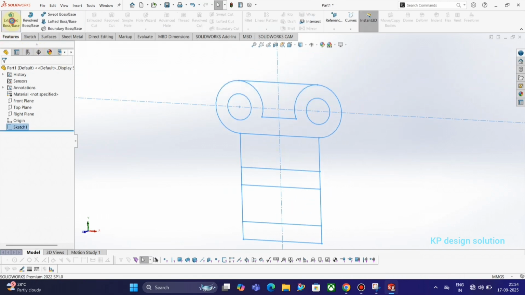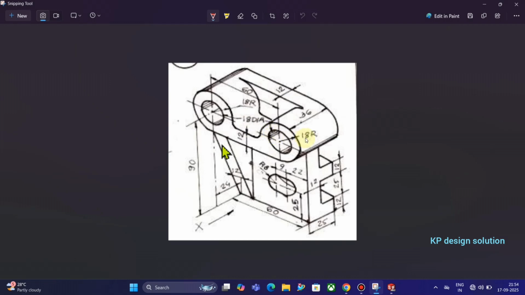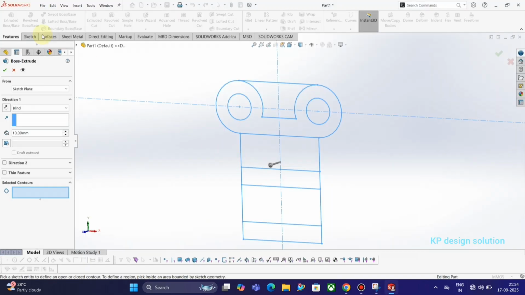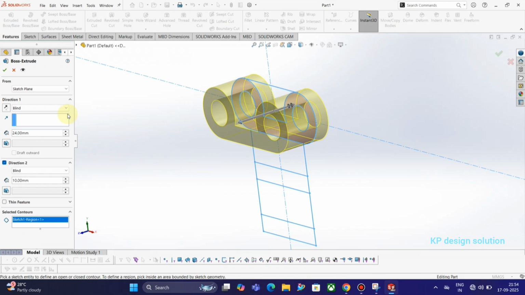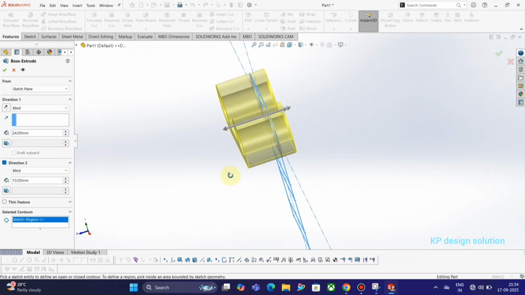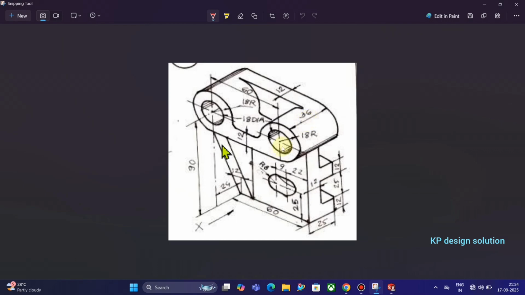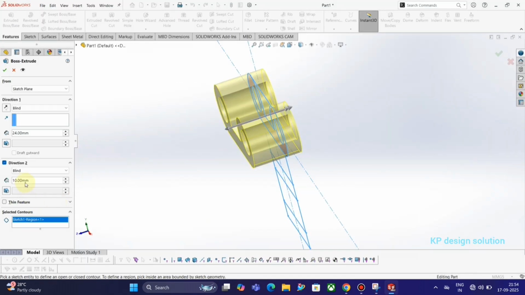Now we are extruding. Extruding distance is 36, changing to 36.